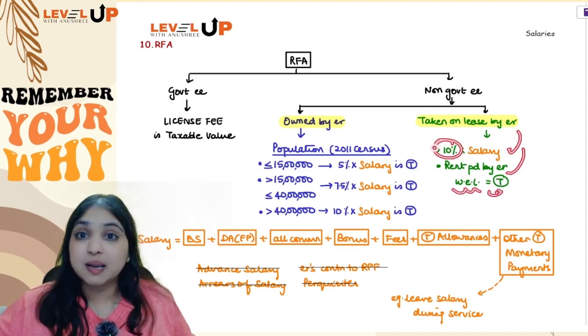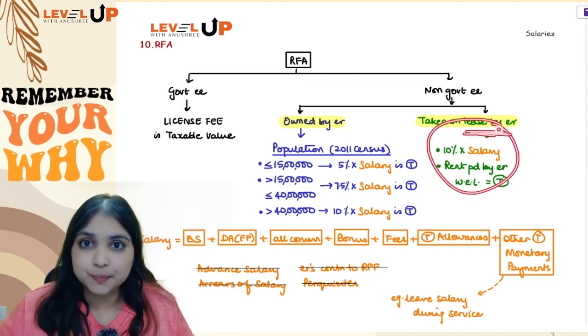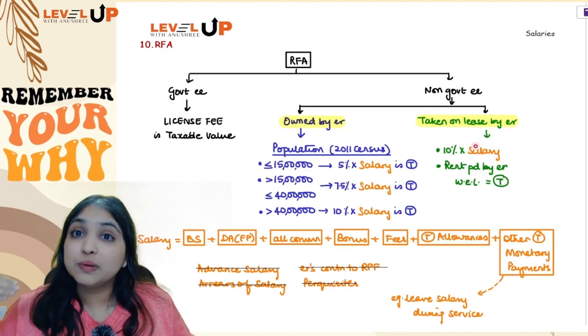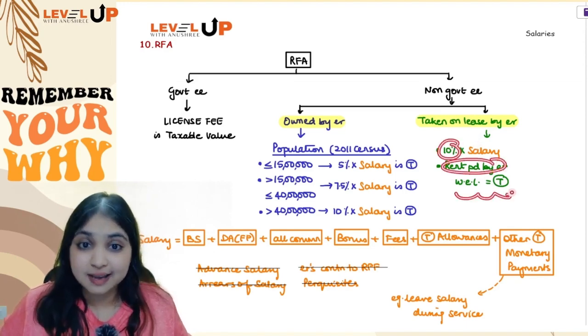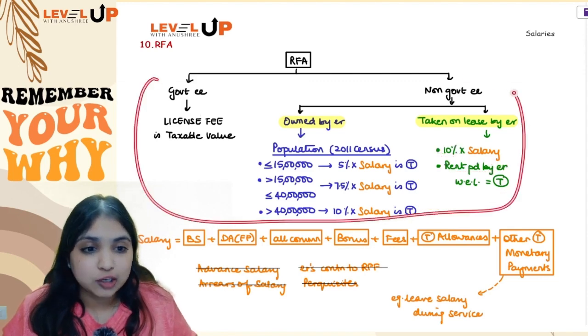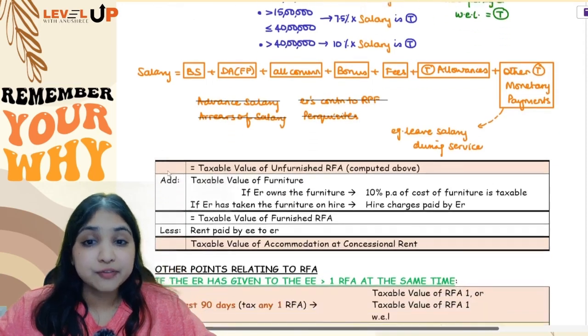See, this 10% number will not depend upon population. If the house is taken on lease by the employer, the population is irrelevant. You will straight away calculate 10% of salary or rent paid by employer, whichever is lesser is taxable. By doing this calculation, you will get the taxable value of unfurnished RFA.